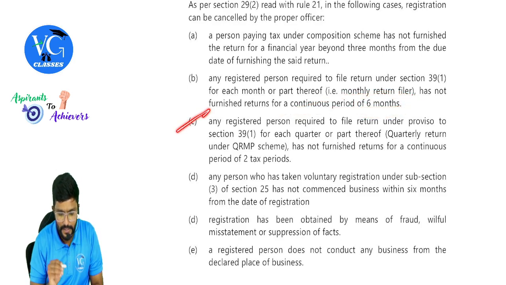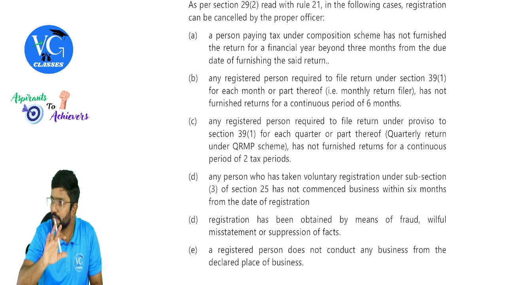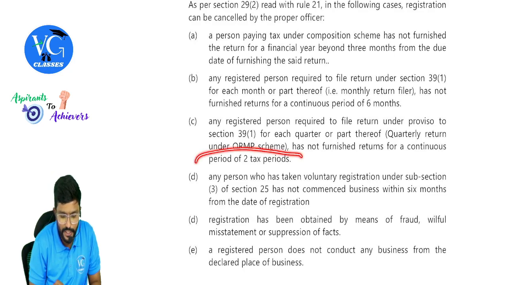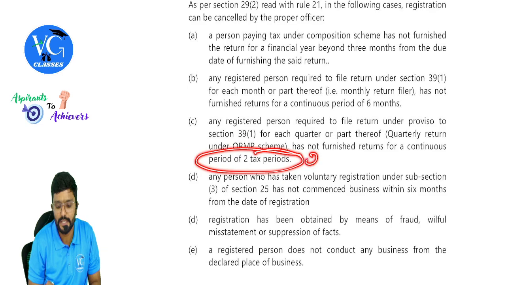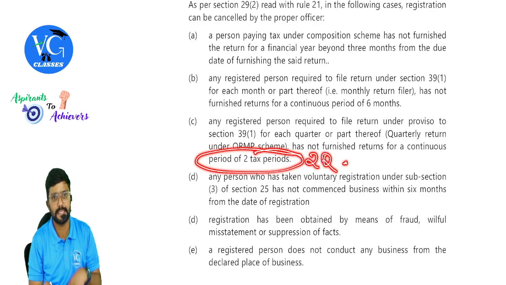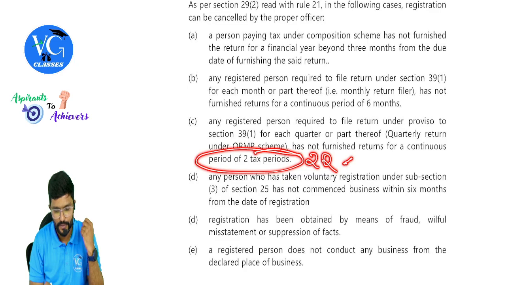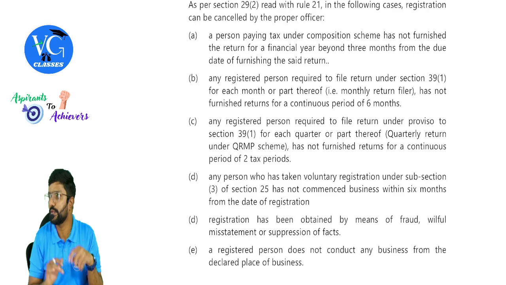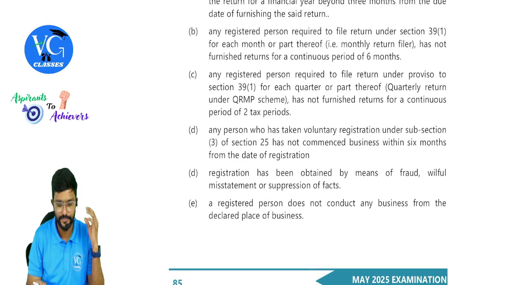Then C, any registered person required to file return under the proviso to section 39 subsection 1 for each quarter or part thereof, quarterly return under QRMP scheme, section 9 only, but QRMP scheme, has not furnished the return for a continuous period of 2 tax periods, that is 2 quarters, guys. 2 quarters. Okay. And in both the places they are talking about section 39. Yes. That means GSTR 3B.